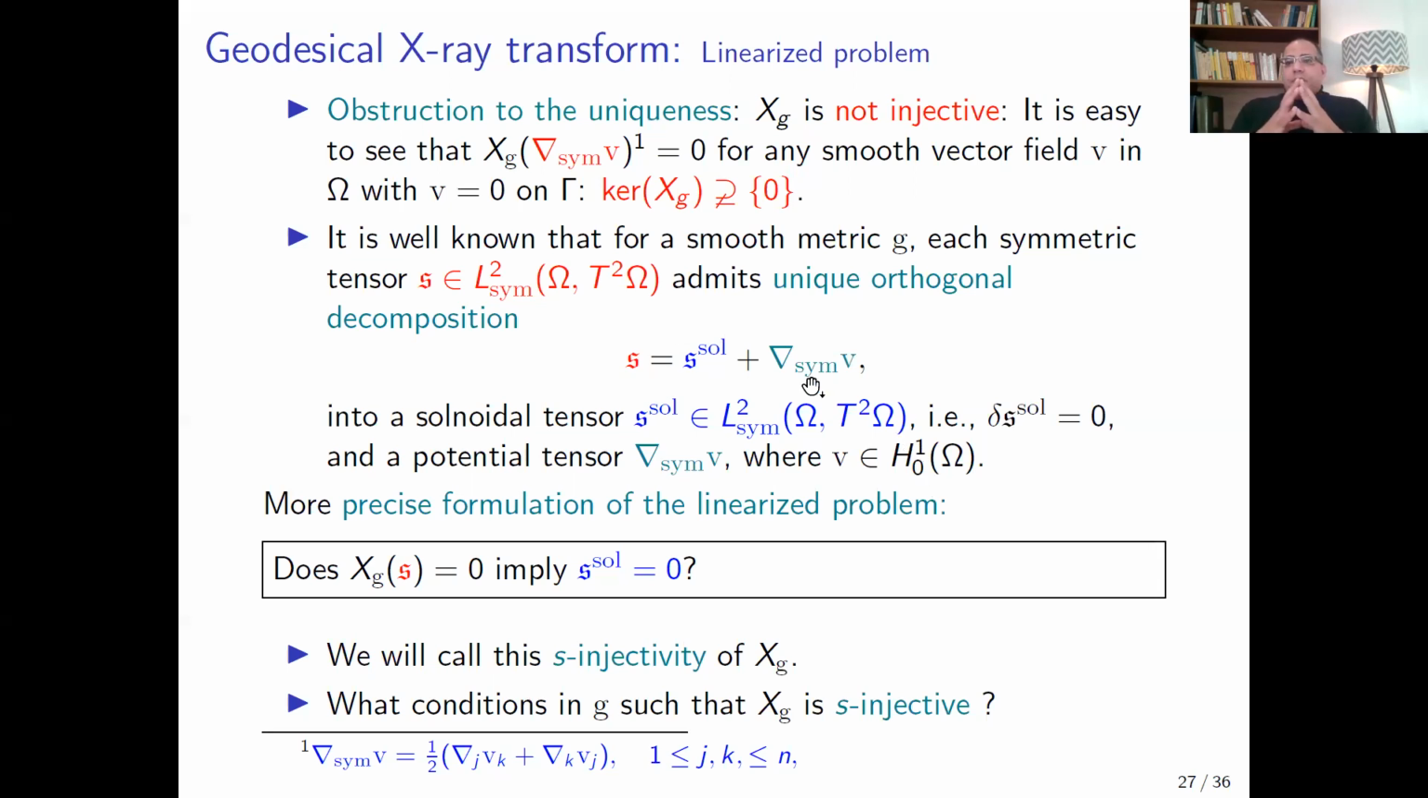So the right question for the injectivity of the X-ray transform, or the tomography problem, can be reformulated as follows: does the X-ray transform recover the solenoidal part of the symmetric tensor S? This property we call the s-injectivity of the X-ray transform. There are many works giving conditions on the metric G such that the X-ray transform is s-injective.